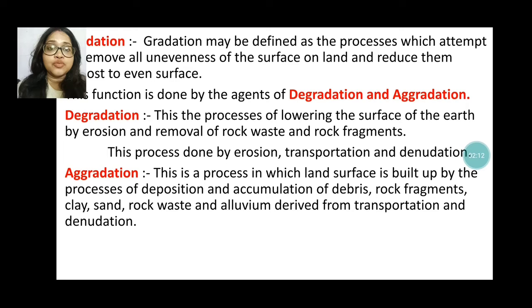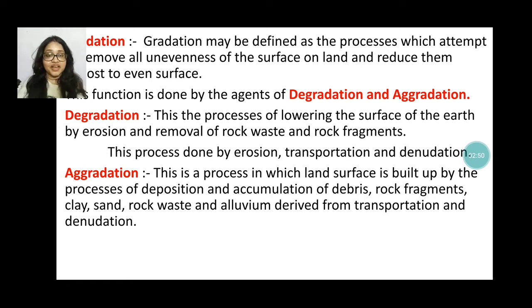Okay, next we will discuss gradation. Gradation is one type of process which removes all the unevenness of the surface of the land, reduces the height, and evens out the surface. Okay, this gradation also has two agents: degradation and aggradation.